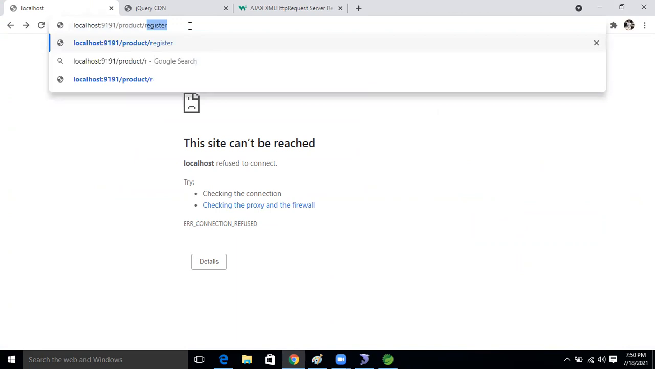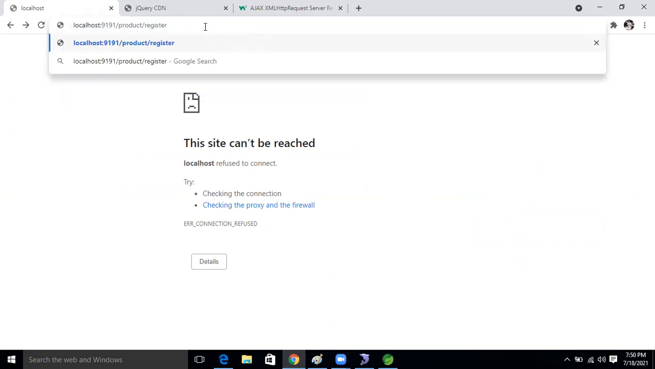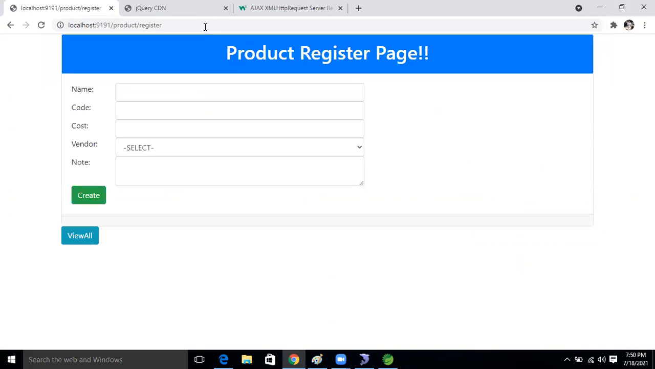Now see this. What is our expectation currently? If we submit it, this form will not submit. See, code cannot be empty, right? Perfect. This is one scenario passed.